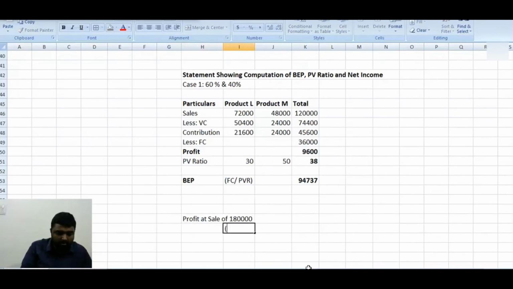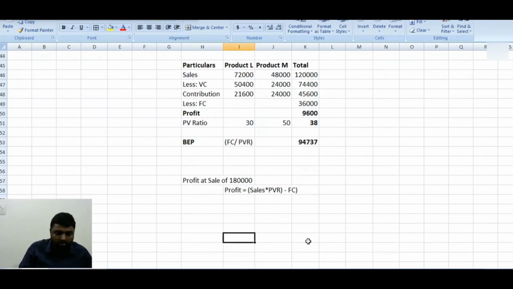What is the equation? Today only we have discussed: profit equals sales into PV ratio, that is contribution, minus fixed cost.